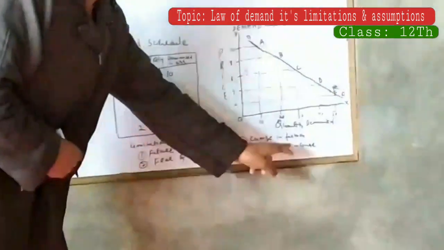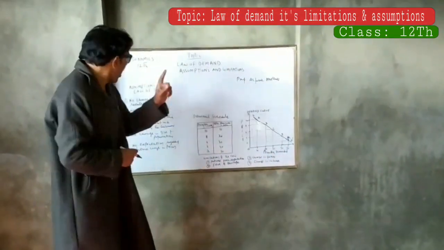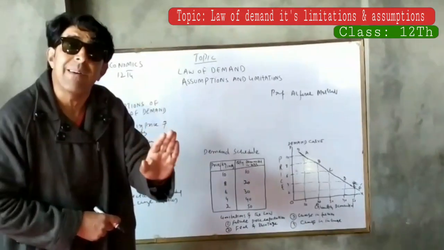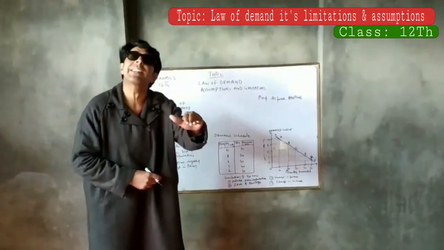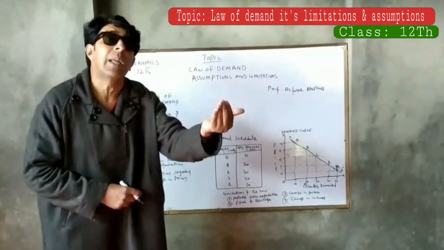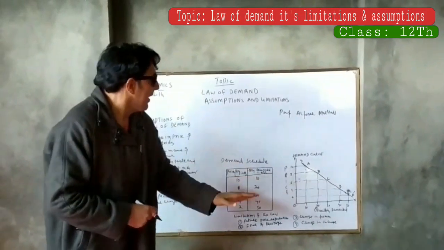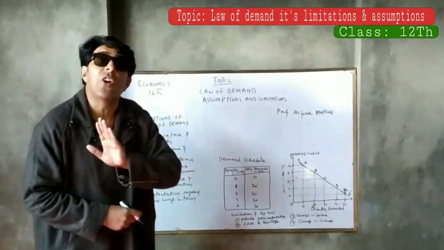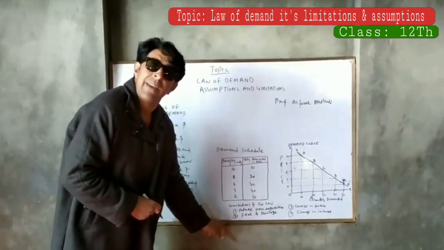And lastly, change in income. Change in income is one more limitation, which we have also stated in the assumptions. There should be no change in the income of a particular consumer, because the change in income again brings a change in the quantity demand of the commodity in spite of prices. So these limitations explain that law is not applicable when these sort of limitations exist.